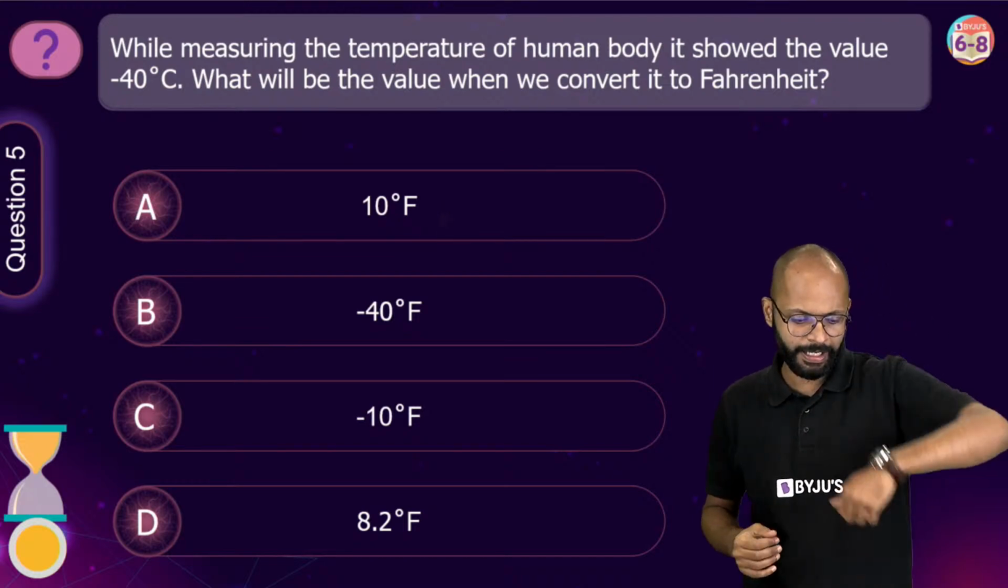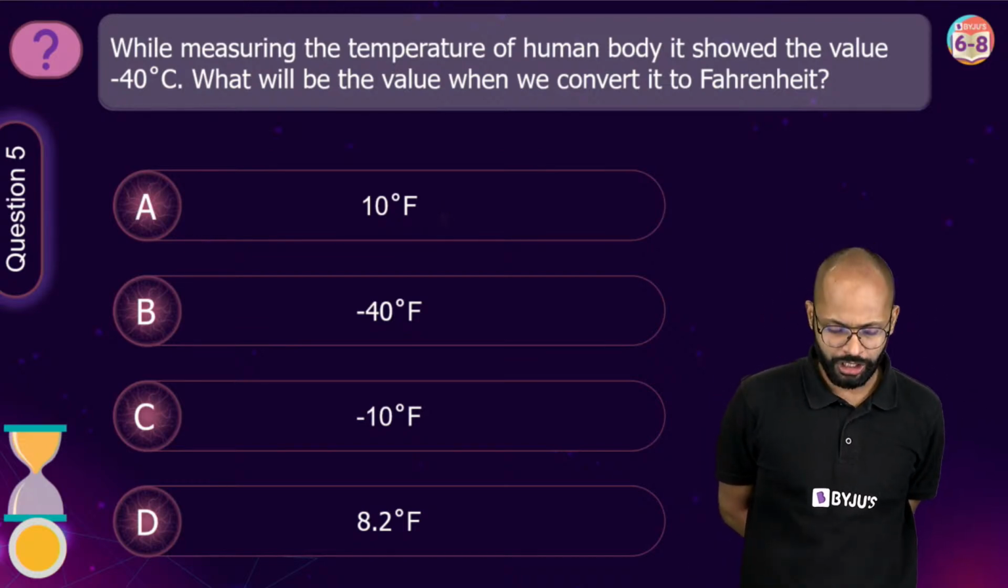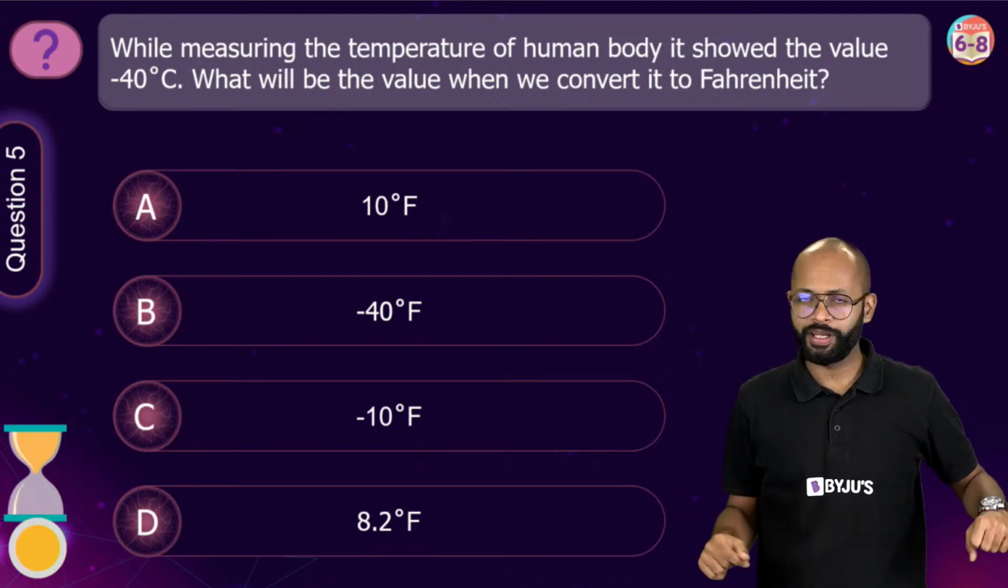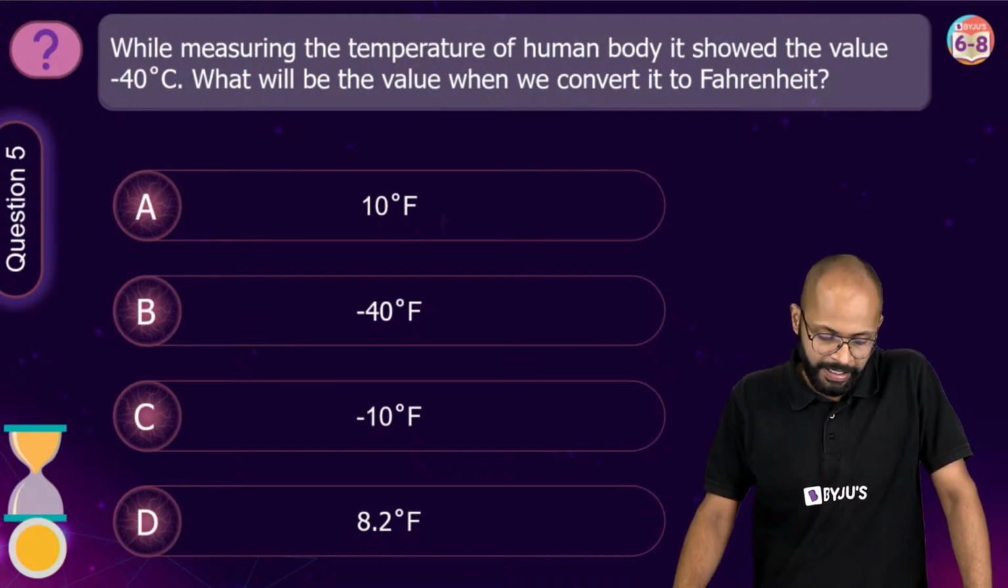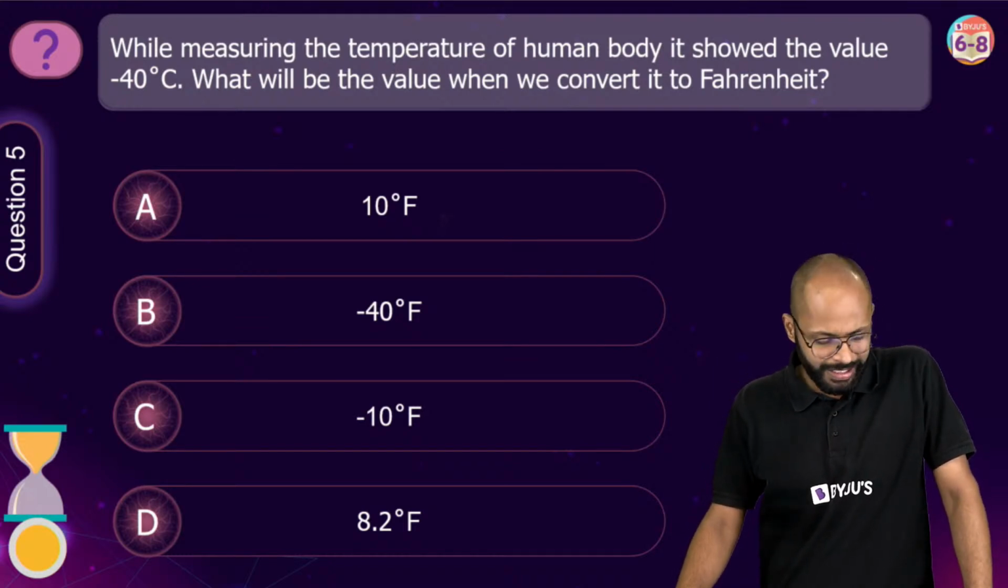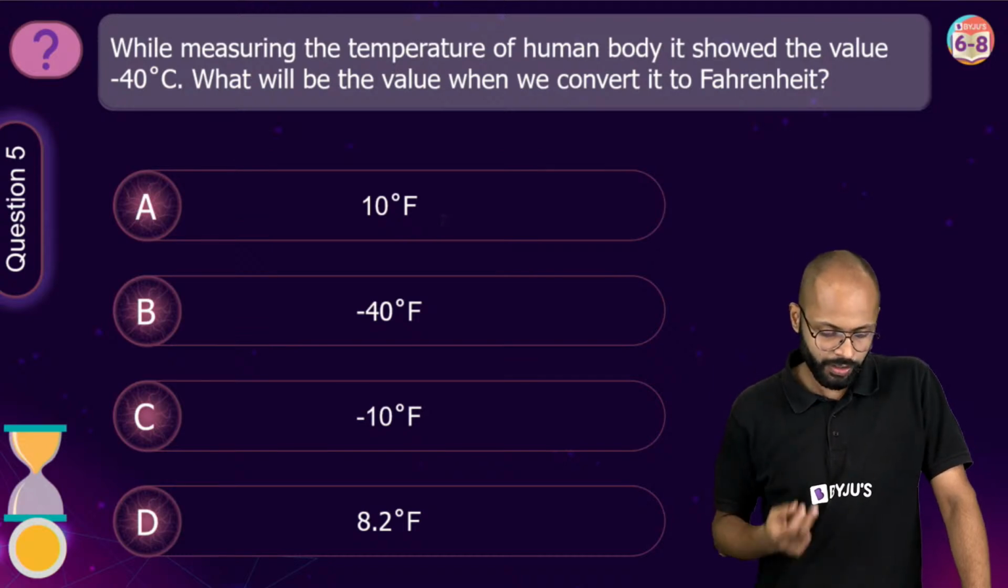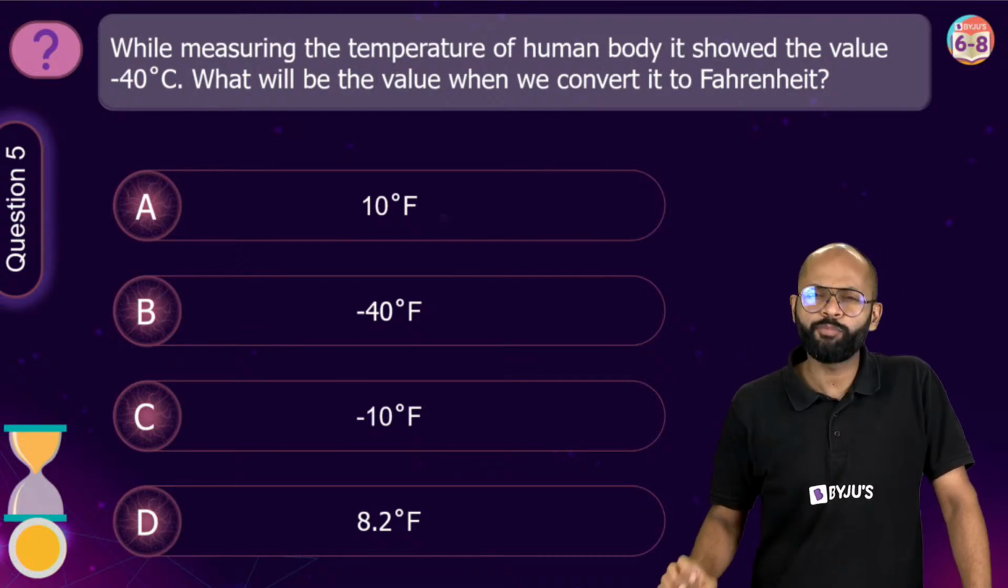Yes, let's see. While measuring the temperature of a human body, it showed the value minus 40 degrees Celsius. What will be the value when we convert it to Fahrenheit? Hanji, come on. We have 4 options. A is 10 degree Fahrenheit, B is minus 40, C is minus 10, and D is 8.2 degree Fahrenheit.